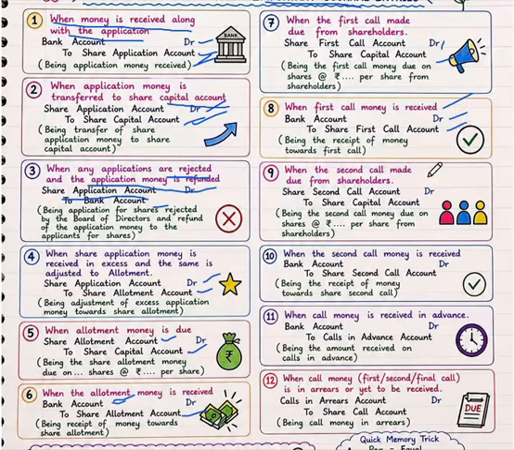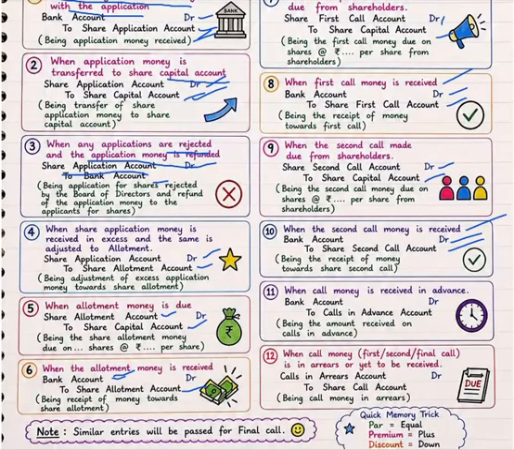And the next entry, when the second call is made due from shareholders. Like the first call entries, we should also record for the second call. So when the second call is made due from shareholders, what is the entry? Share second call account debit to share capital account. Next, when the second call money is received, what is the entry? Bank account debit to share second call account. Second call, or second and final call also.